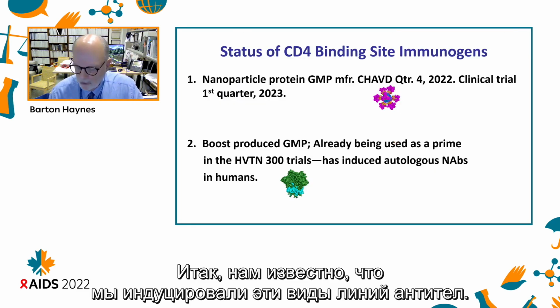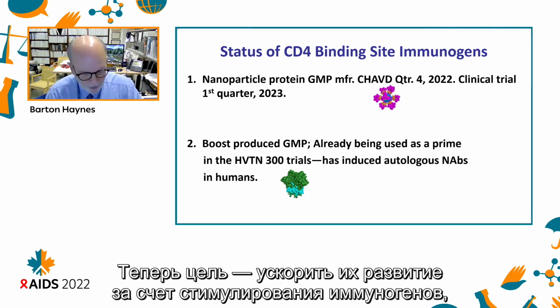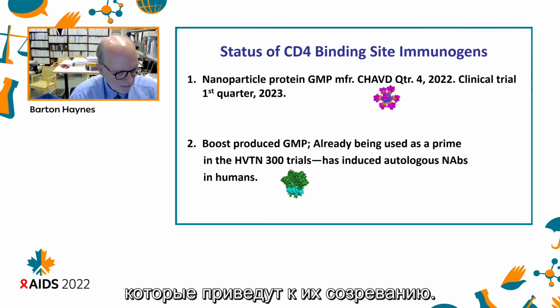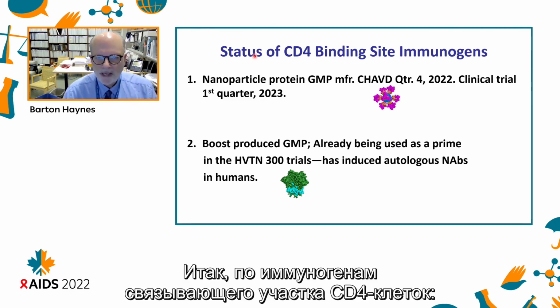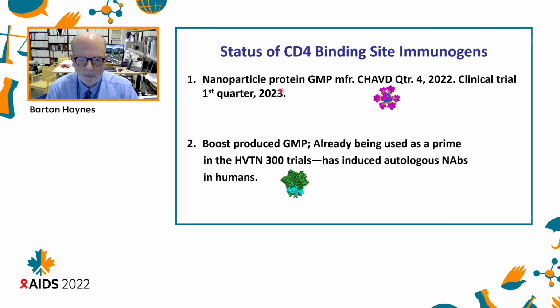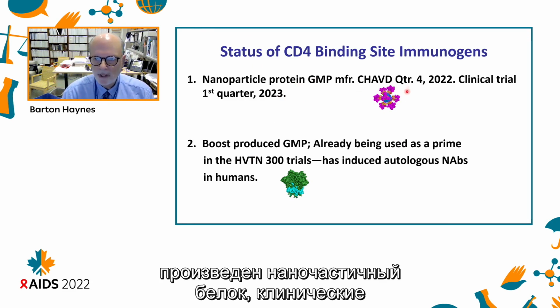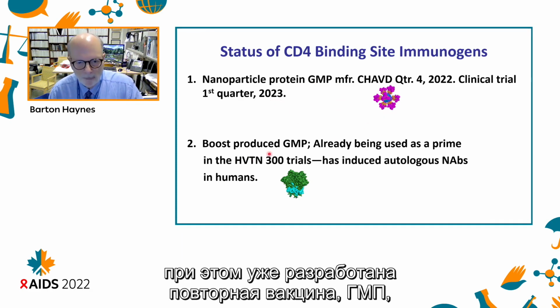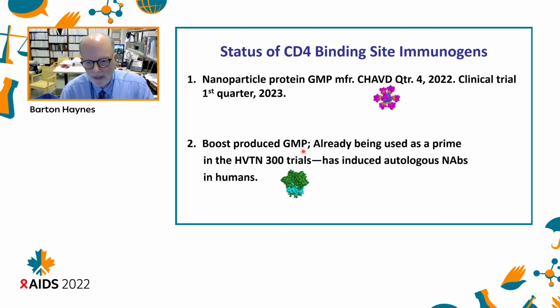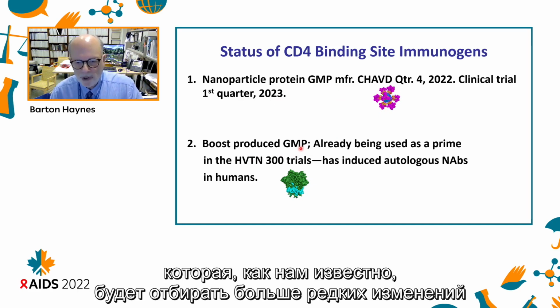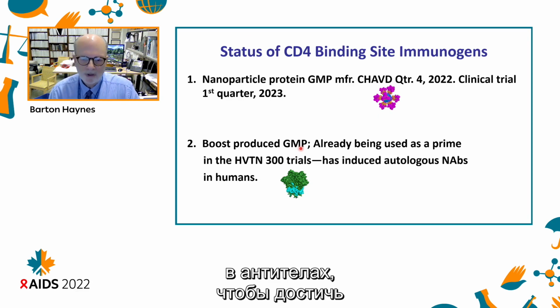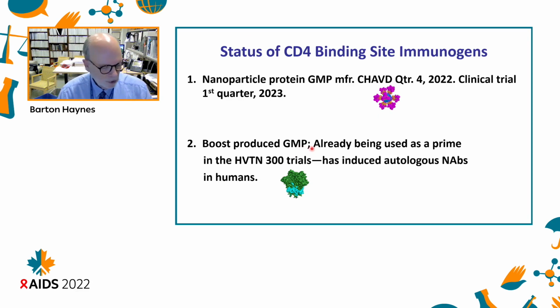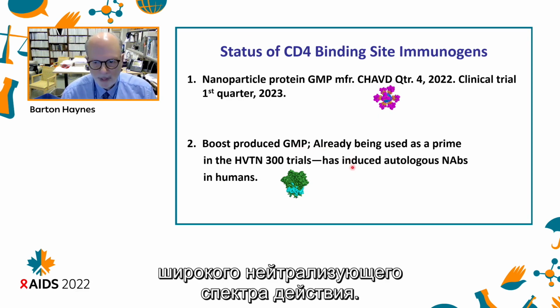So we know that we have induced these kinds of antibody lineages, and the goal now is to boost them with boosting immunogens to lead them to mature. The status of CD4 binding site immunogens is that we have a nanoparticle protein manufactured, and clinical trials should begin the first of the year 2023 with this protein. And the boost has already been produced under GMP, which we know will select for more rare changes in the antibodies to move them towards broadly neutralizing breadth.